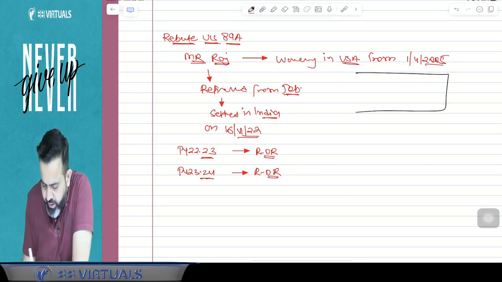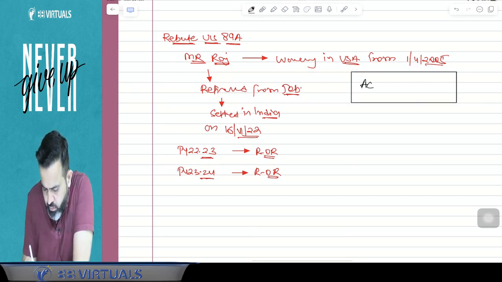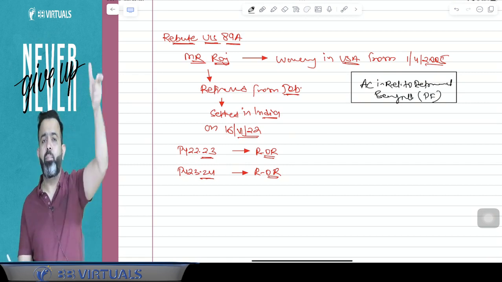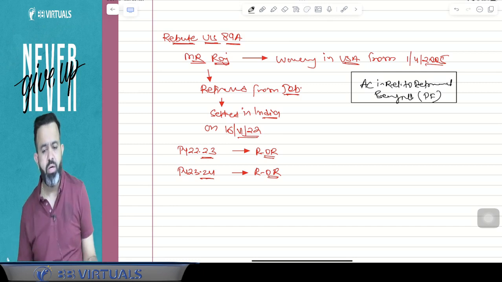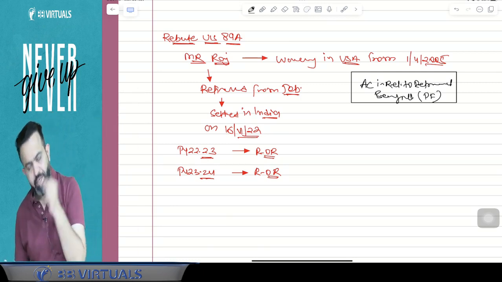That is an account in relation to retirement benefits. Retirement benefits means, suppose there is a PF account, provident fund account, or any other type of account that is related to the retirement benefit.